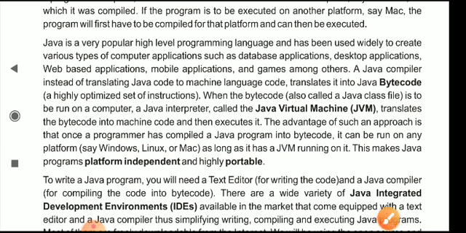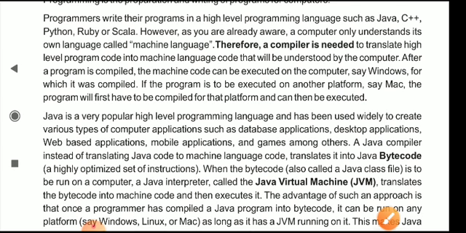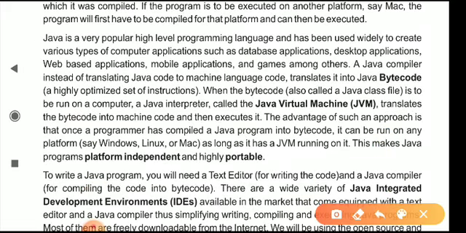Therefore a compiler is needed to translate the program into machine code. Here Java does not simply convert it into machine code. It translates it into Java bytecode or Java class files.